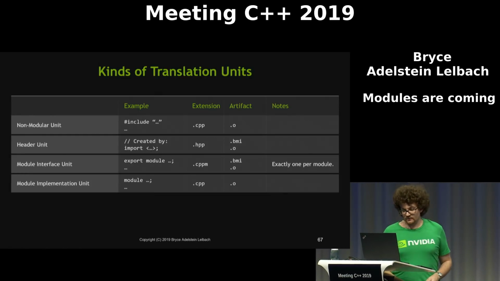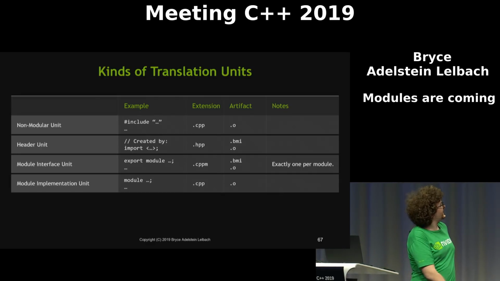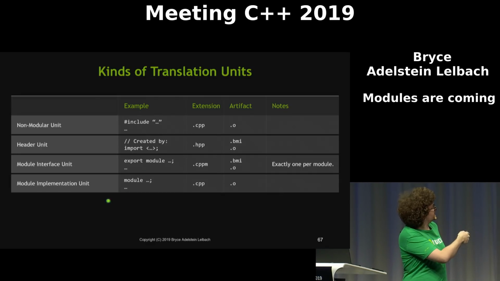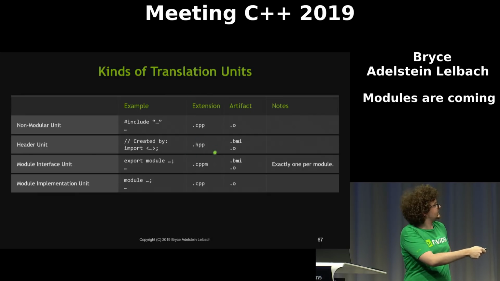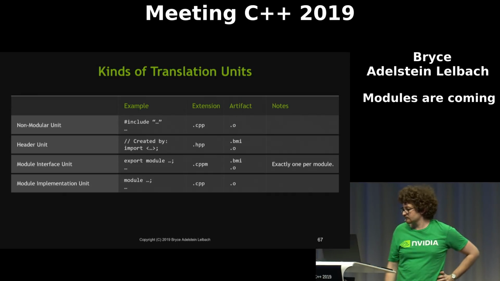Okay, so we've now added one more entry to our kinds of translation units table, which is the header unit here. And these are created when we have an import of braces or quotes. And they're whatever extension you use for headers. I use HPP, so that's the only one I put on the slide. And just like interface units, these get compiled to both a BMI and to an object file.